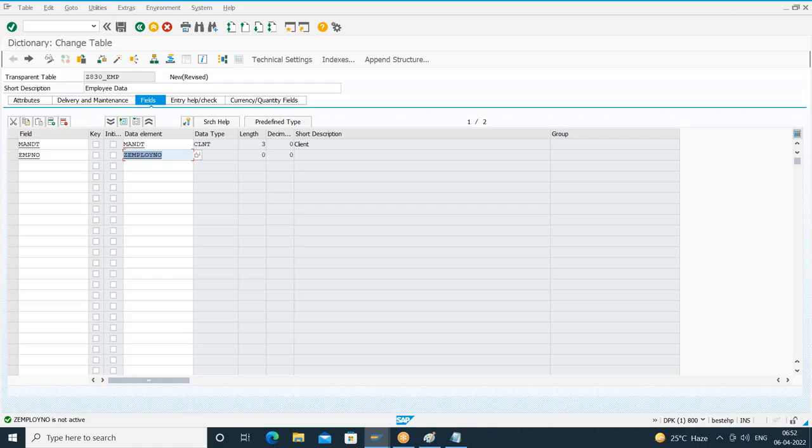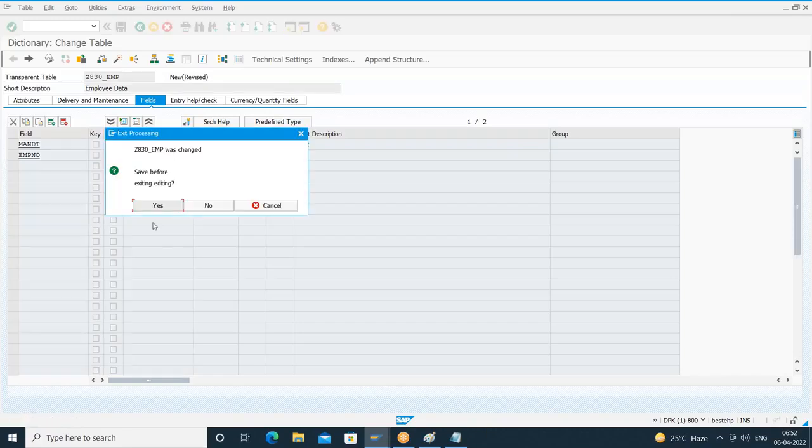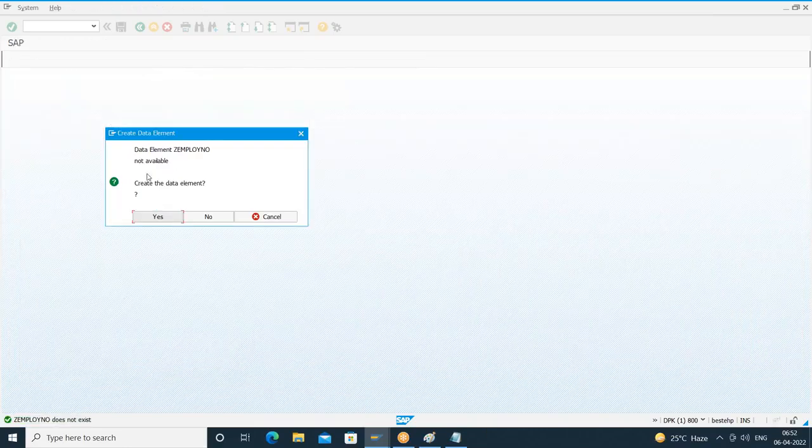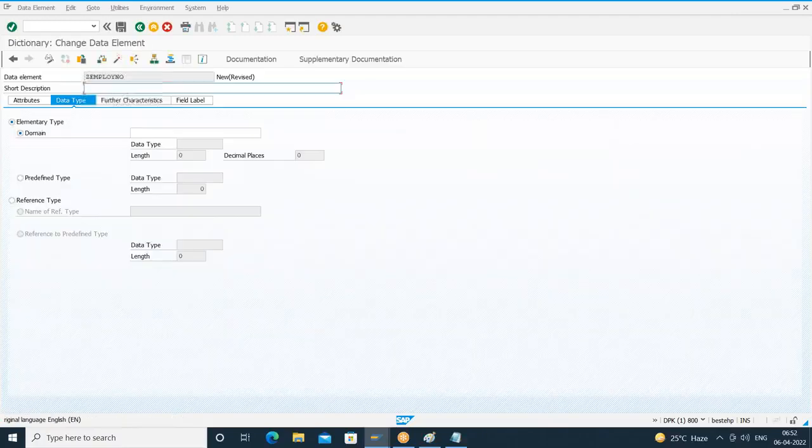Okay, right. So since it is not available, let us create it. Am I clear? So I'll double click on that. I'm going very slowly because it's the first time we are trying to create. Okay, so I'll double click on this data element. Since it is not there, I have to create this. When I double click, it is asking me to save. Create the data element, it is not available. Create the data element. Yes. Short description: you can give any description. Let me give the description as employee number.